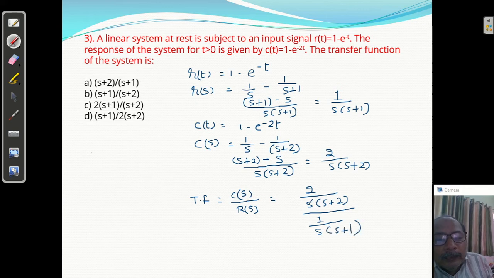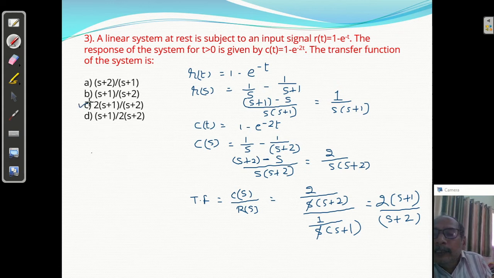So the 2 and s will be cancelled. You will get 2 into s plus 1 upon s plus 2. So see your answer. This is the answer. So we have 2 into s plus 1 upon s plus 2. Yes, the answer is correct.